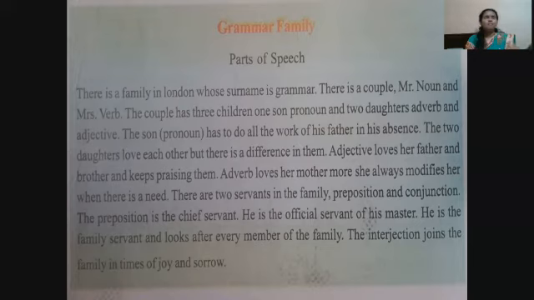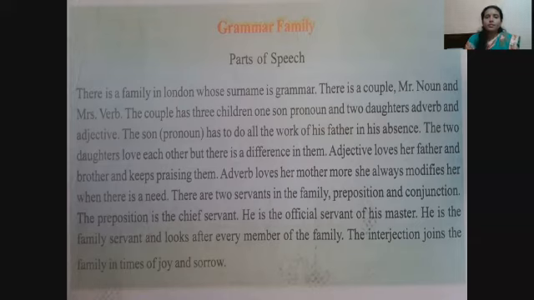The son has to do all the work of his father in his absence. Here, what is the son's name? Pronoun. Pronoun does his father's work in his absence.